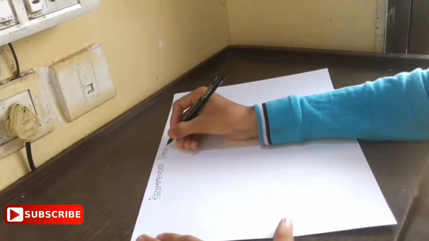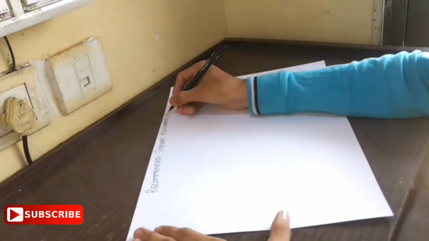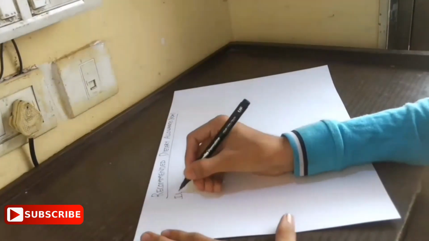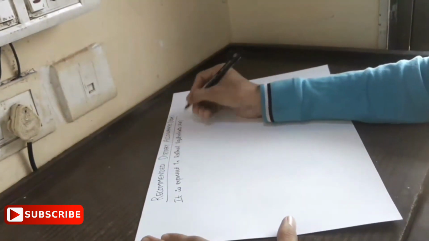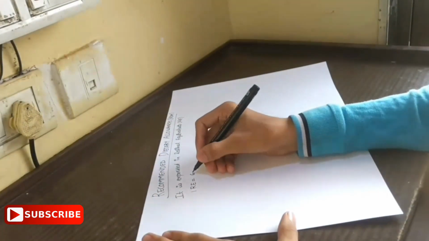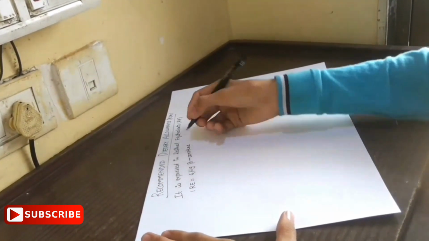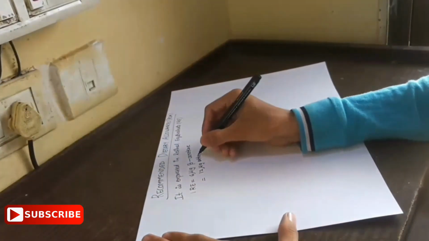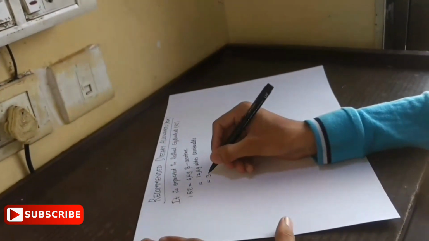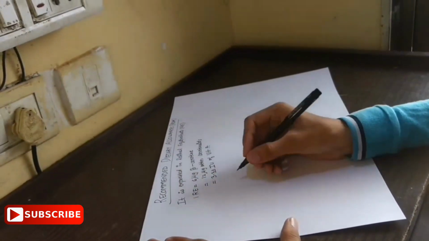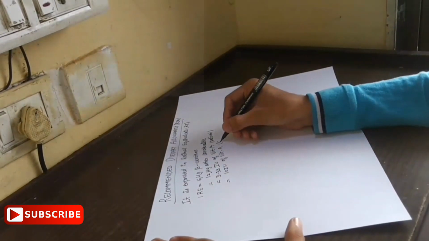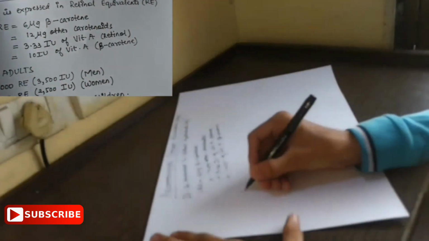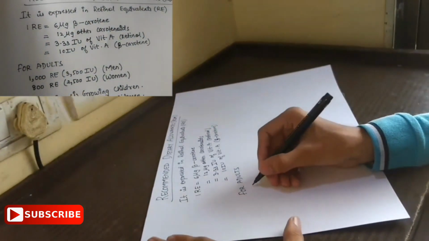It's time for RDA, the recommended dietary allowances. It is expressed in retinol equivalents. One retinol equivalent is equal to 6 micrograms of beta carotene, which is equal to 12 micrograms of other carotenoids, which is equal to 3.33 international units of vitamin A in terms of retinol, which is equal to 10 international units of vitamin A in terms of beta carotene.